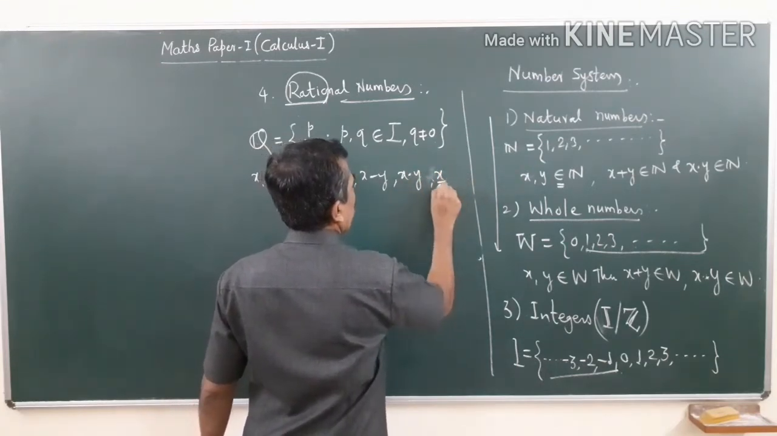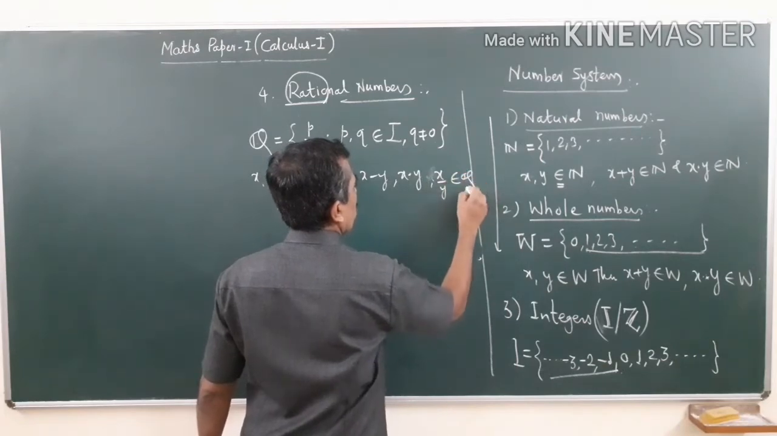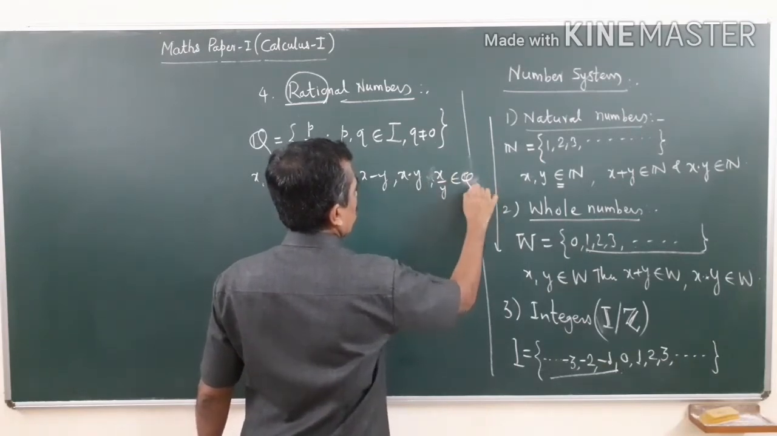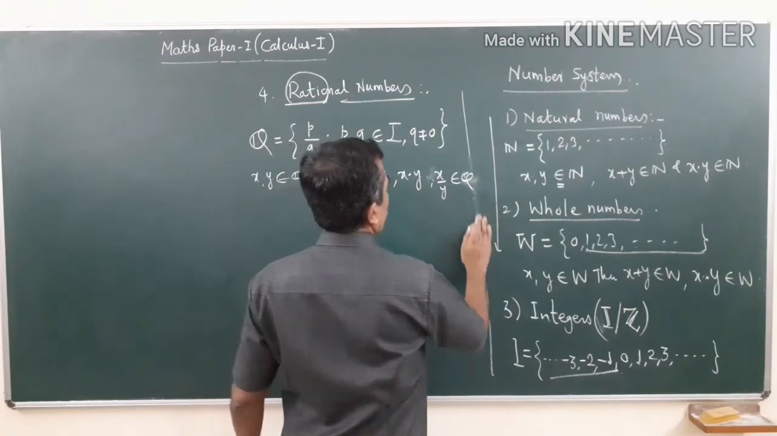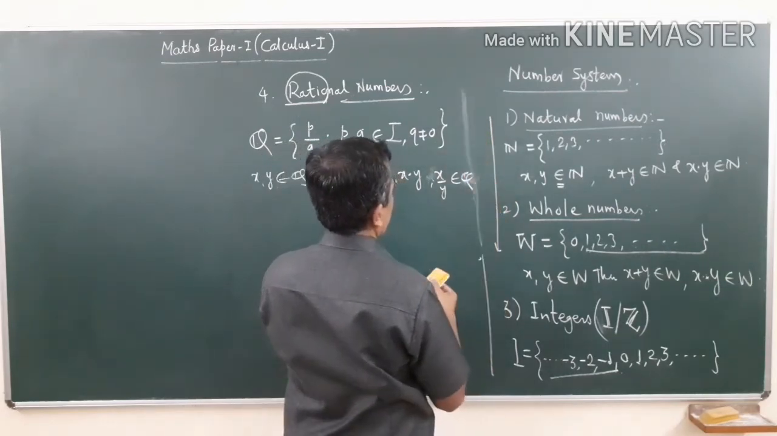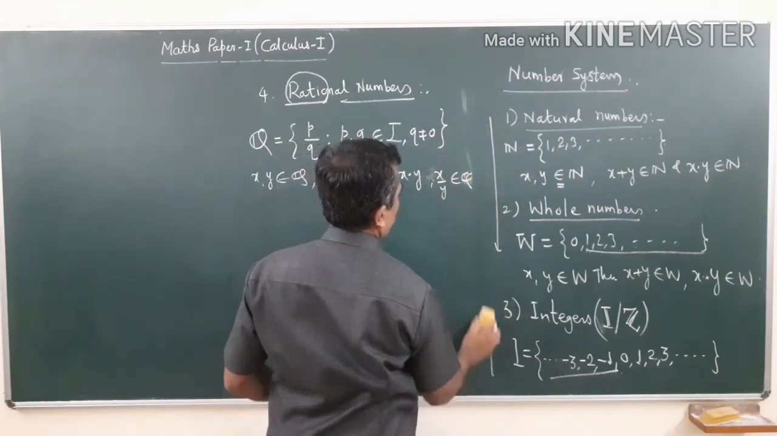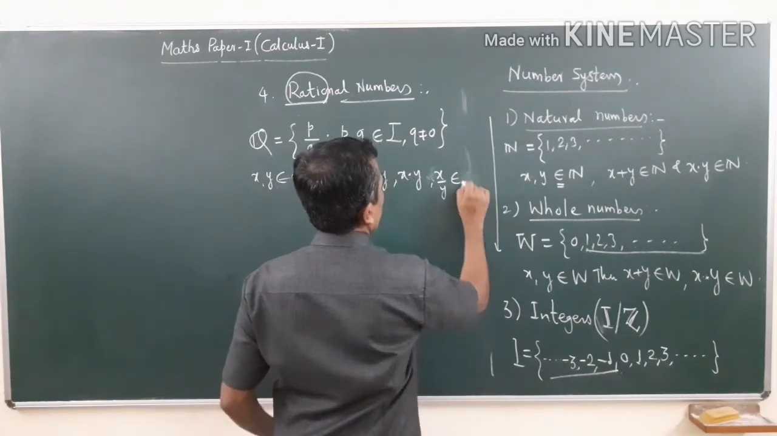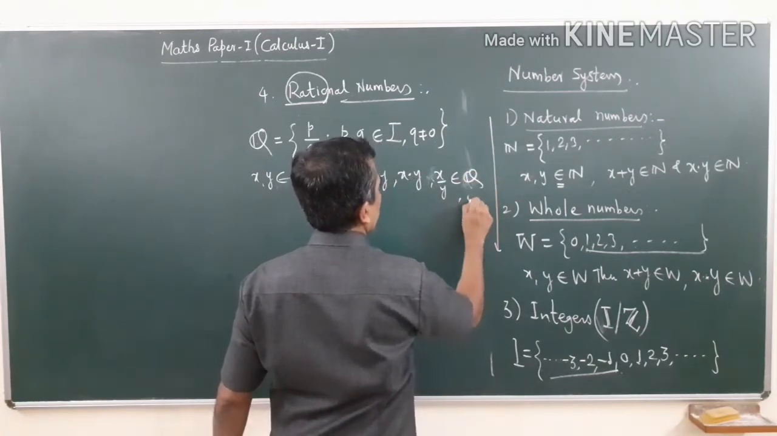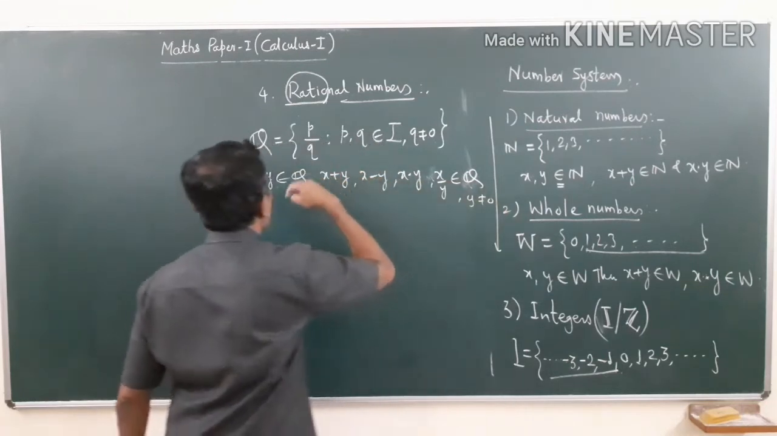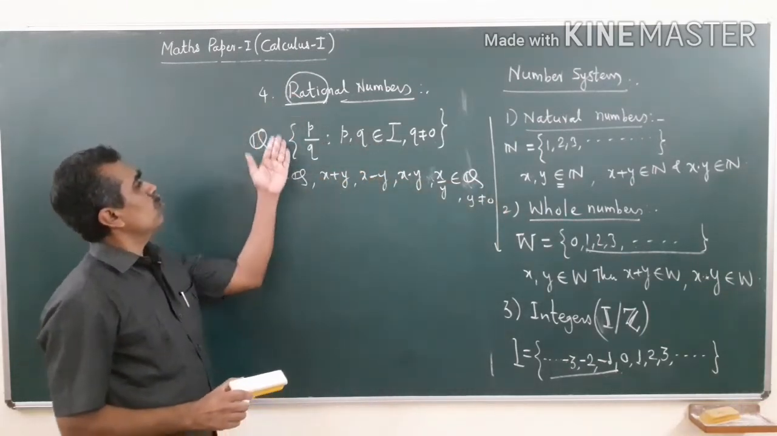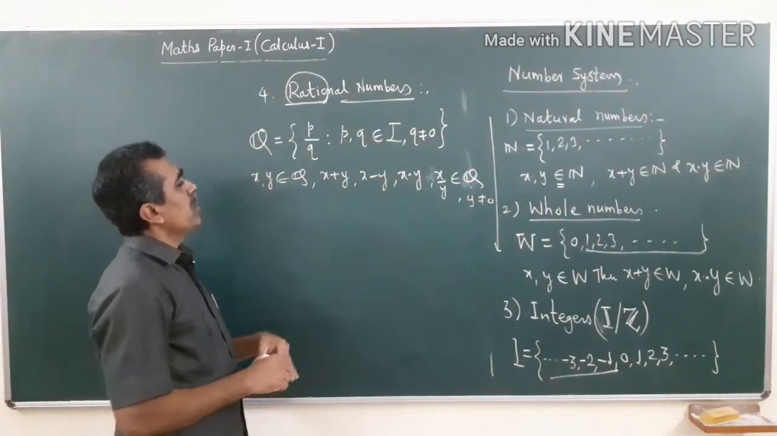So x by y all belongs to Q, except y not equal to 0. All these belong to this set of rational numbers. So this is the property of this set of rational numbers.